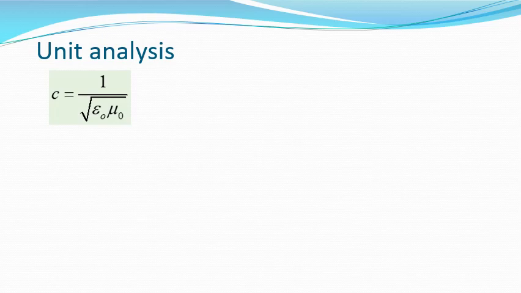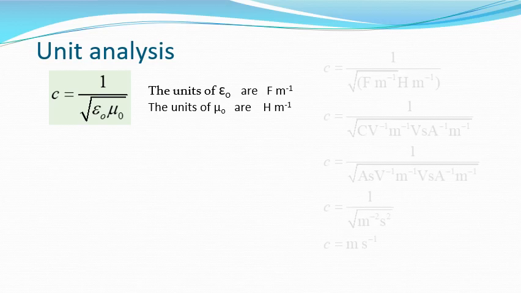If we look at this relationship and look at the units, we can see that they're consistent with meters per second being the correct unit for the speed.